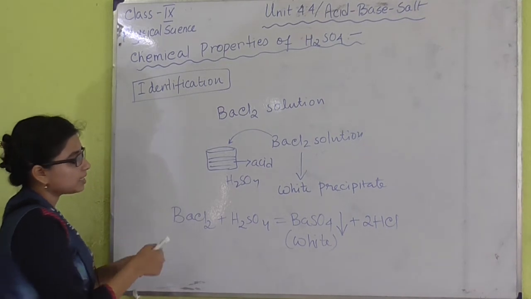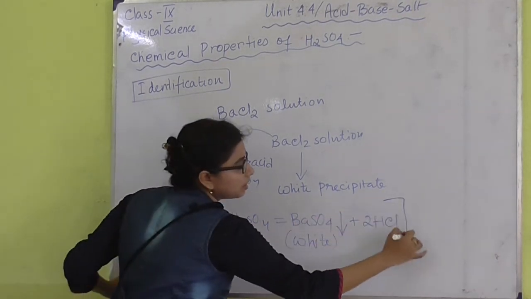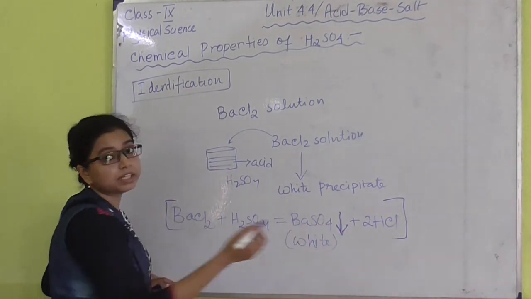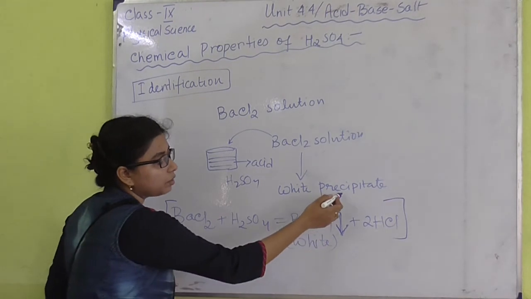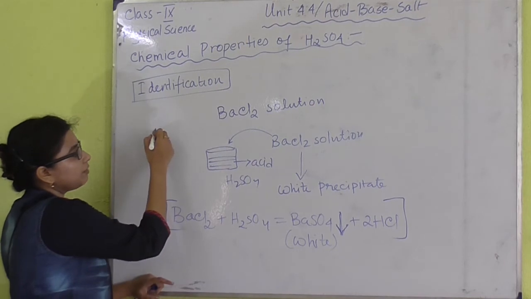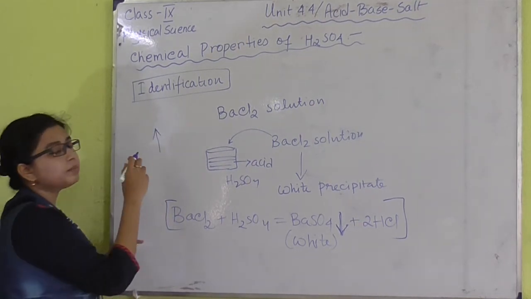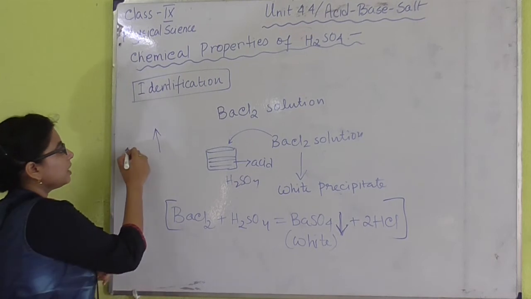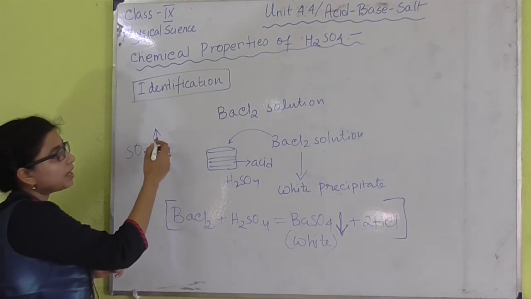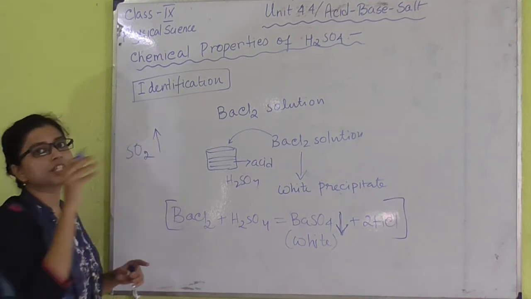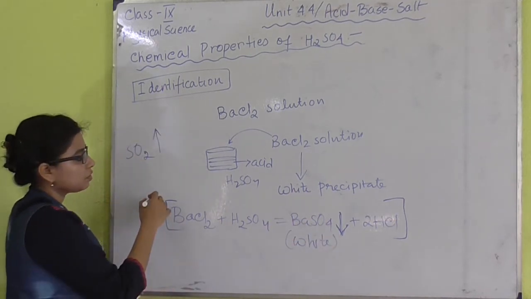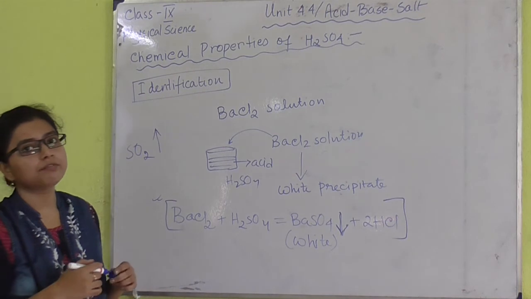And to show this, we have to write this equation also. Okay, and this downward arrow is given here to show the precipitation. Okay, to show the precipitation, this downward arrow is given, and if we give any kind of upward arrow, then it means gas is released. Okay, generally we write SO2, beside SO2 we give an upward arrow, and the upward arrow shows that SO2 is gaseous in nature, and the downward arrow is given to show the precipitation. Okay, so this is all the chemical properties of H2SO4.